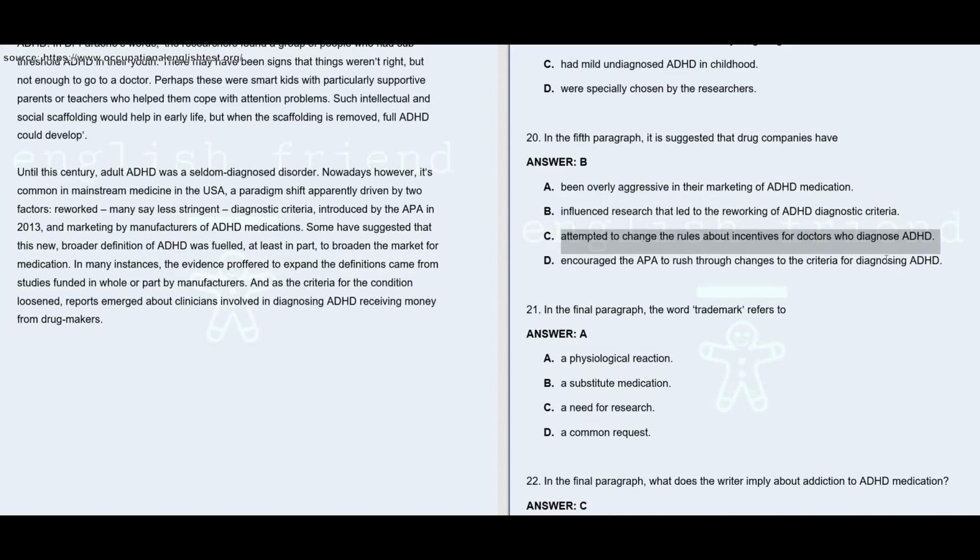They do give money to the clinicians or the doctors who were involved in diagnosing ADHD, but they didn't attempt to change the rules associated with it. So option C is also wrong. Option D says, drug companies have encouraged the APA to rush through changes to the criteria for diagnosing ADHD. Again, something which is not mentioned anywhere. Drug companies didn't encourage APA to rush through changes. No information. So that's also not given.